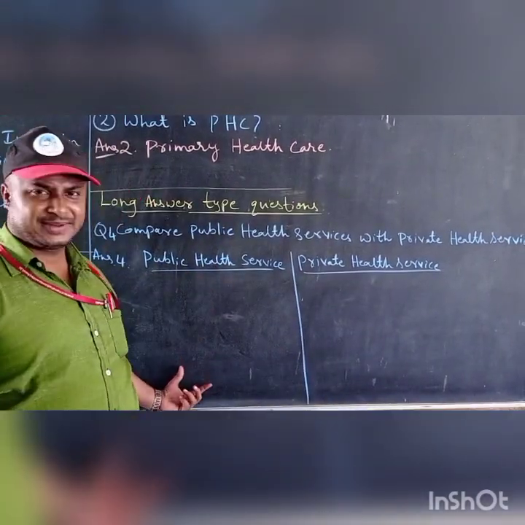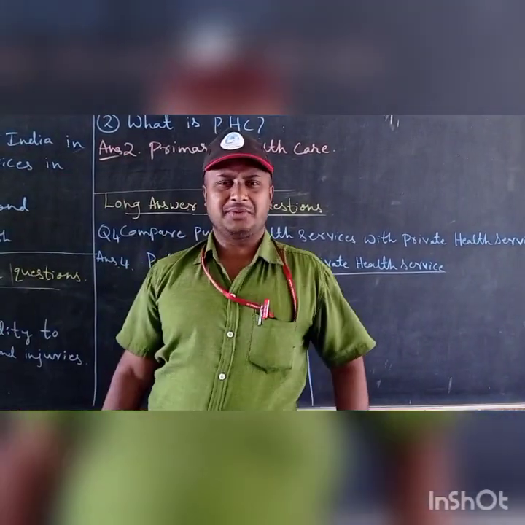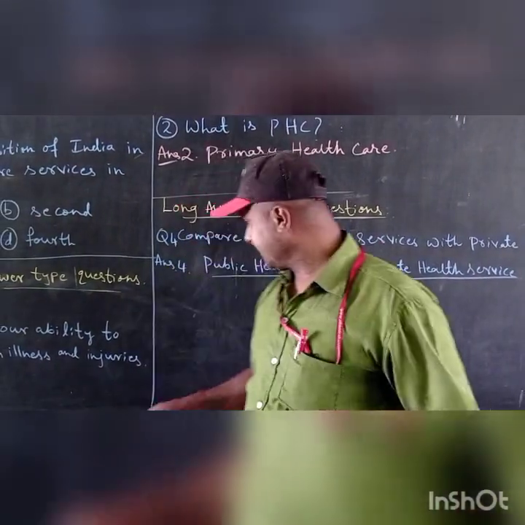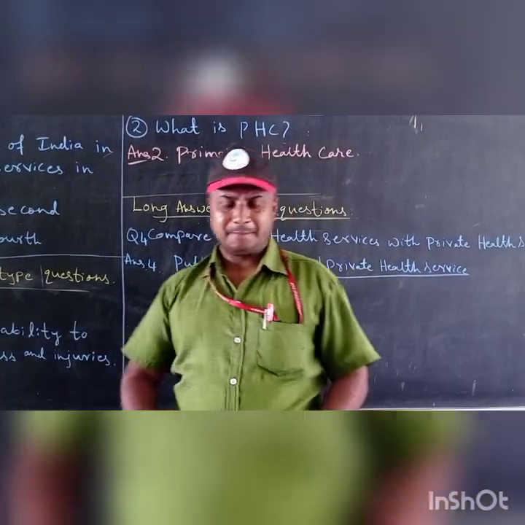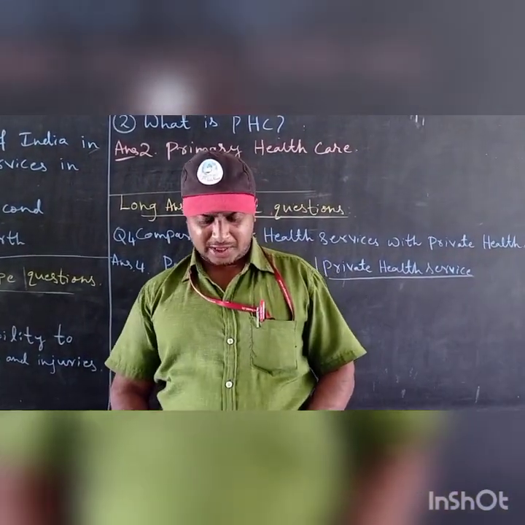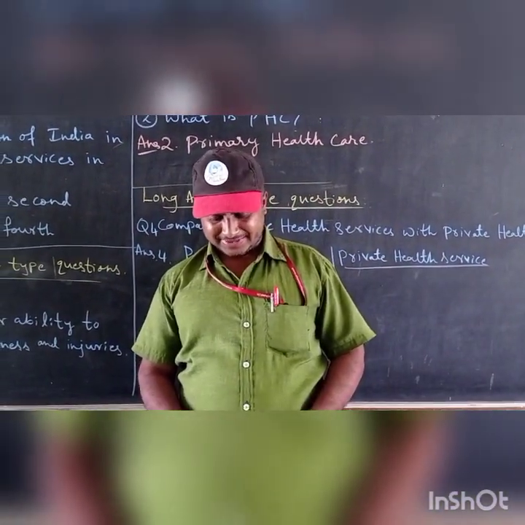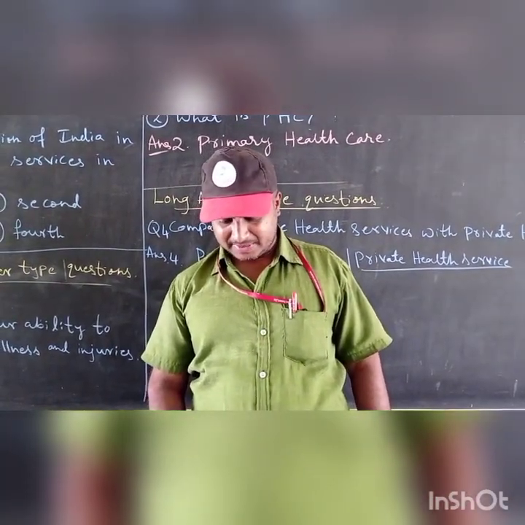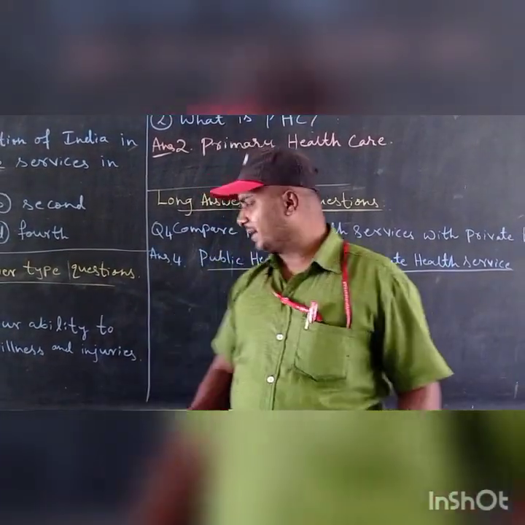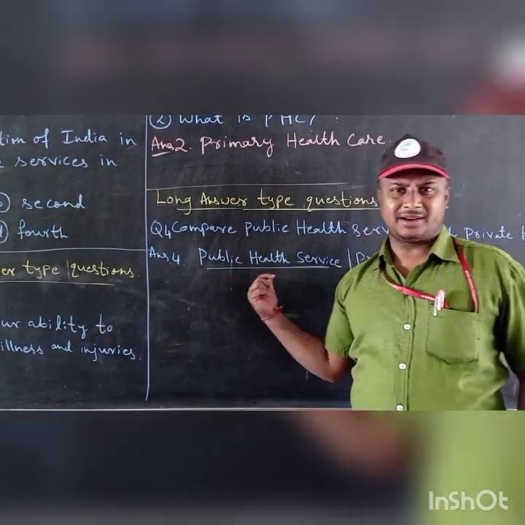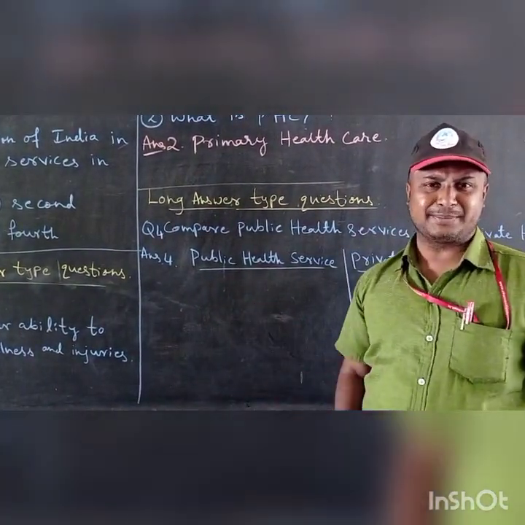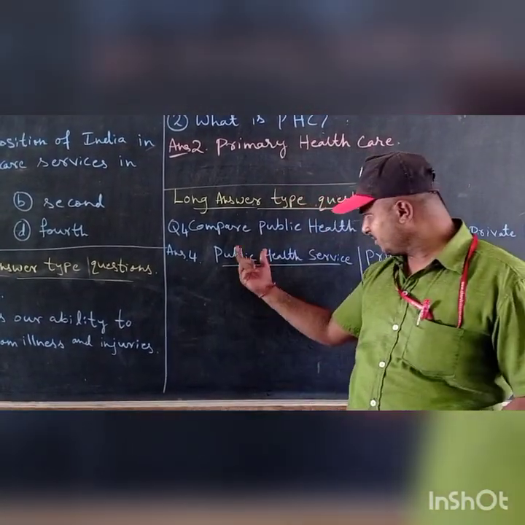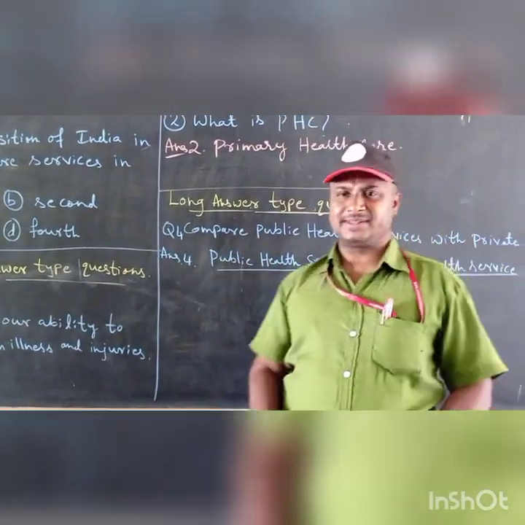Under public health service, first point, what will you write? Your first point will be the public health service is a chain of health centers and hospitals run by the government. These public health care centers are run by the government. It will be your first point.